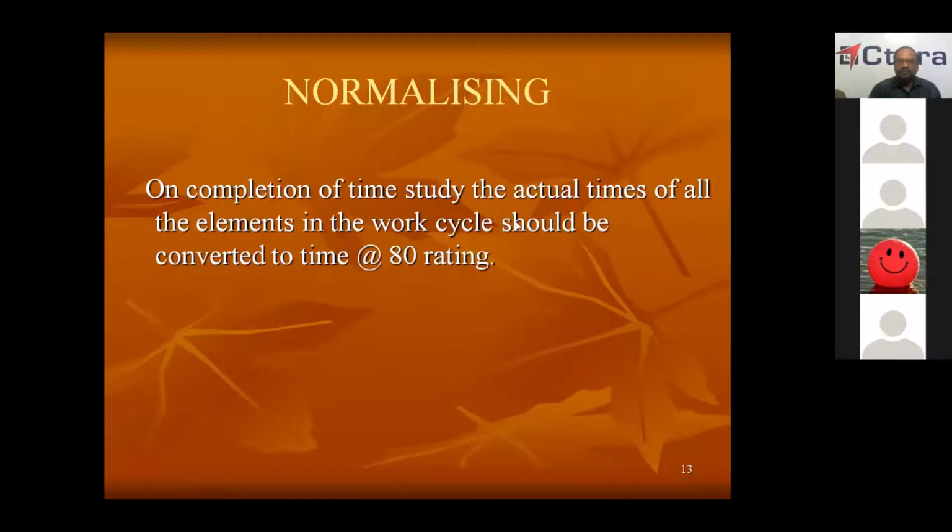On completion of time study, the actual time of all the elements in the work cycle should be converted to rating. Here, there are different types of ratings. If a worker is working at a slow pace, taking more time for doing a small job, we will give him a slow rating, that is 40 rating. One more worker is also very slow, but not as slow as the earlier person. He is also working at a slow pace. We will give him 60 rating.